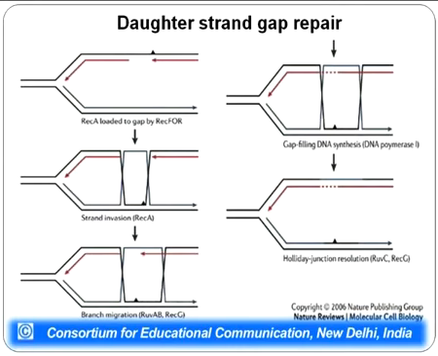So we are getting a normal DNA, and there can be crossover also, so that the lesion gets transferred to the sister duplex. But where there was a gap previously, now there will not be any gap present here. This is known as daughter strand gap repair.